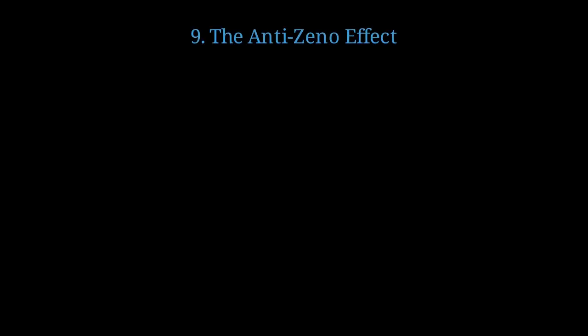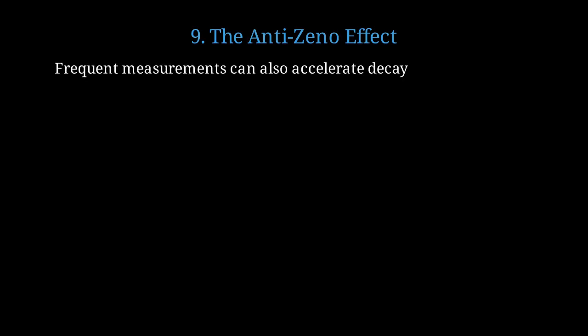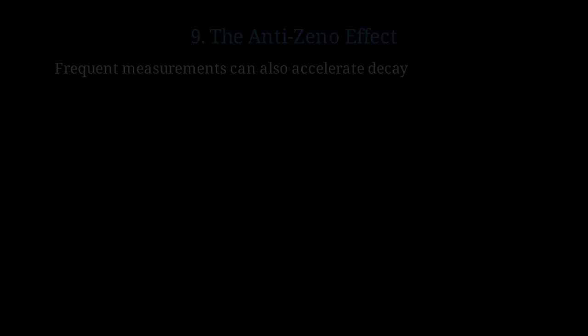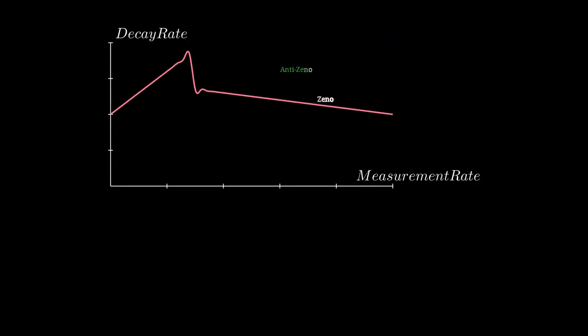Interestingly, there's also an opposite phenomenon called the anti-Zeno effect. Under certain conditions, frequent measurements can actually accelerate the decay or transition, rather than preventing it. This graph shows how the decay rate can initially increase with measurement frequency in the anti-Zeno regime, before eventually decreasing in the Zeno regime. Whether you get Zeno or anti-Zeno depends on the detailed spectral properties of your quantum system and how the measurements couple to it.